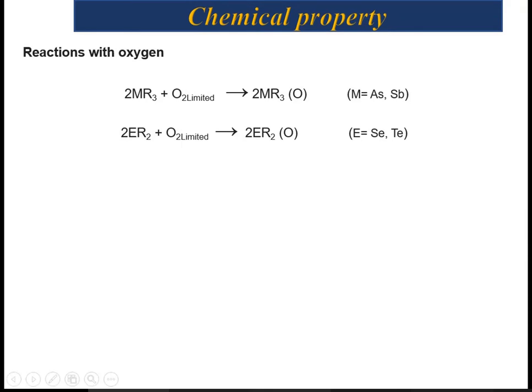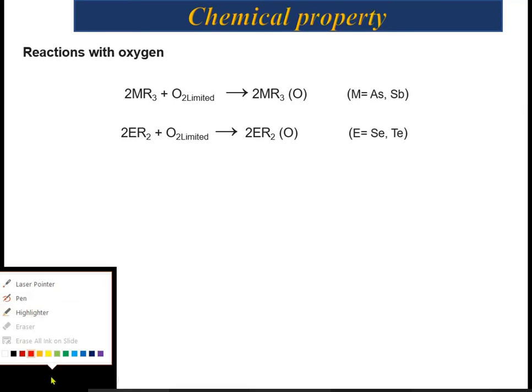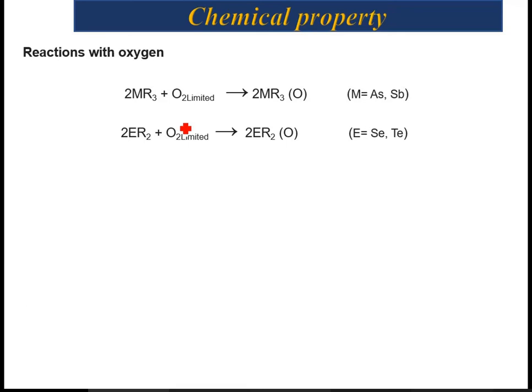If you will see in the given reaction, the alkyl of some of these elements can be oxidized to the alkoxide stage.